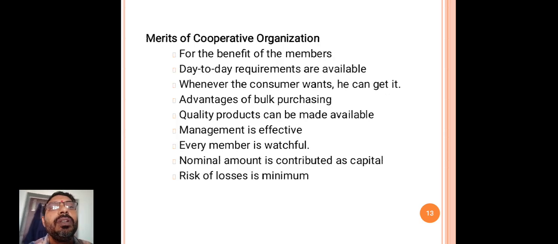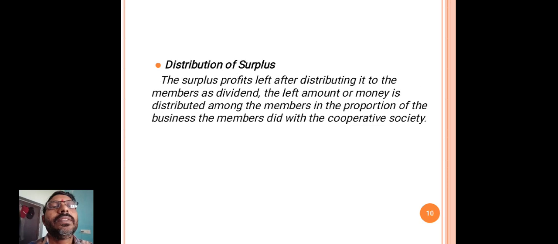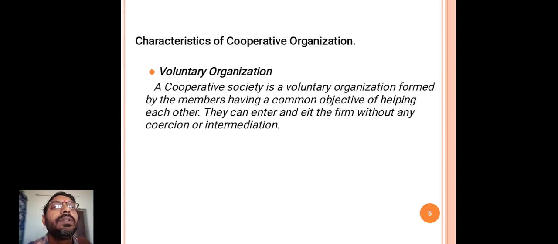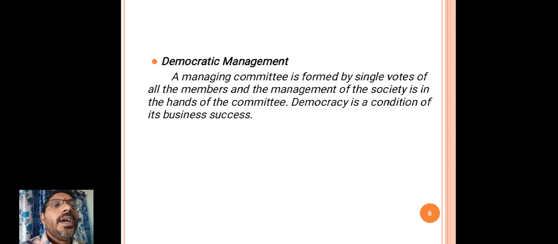Here, these are all the characteristics of the cooperative organization. Voluntary organization: these are established not for maximum profits, and it is a voluntary organization, and it is a democratic management. The management of the society is in the hands of a committee.